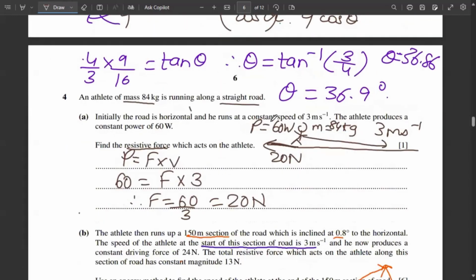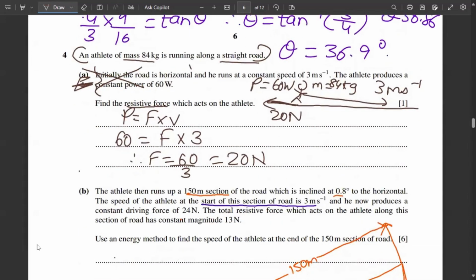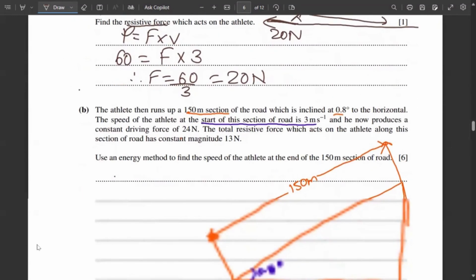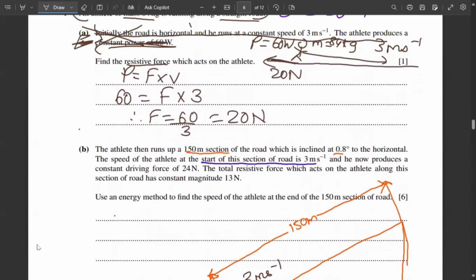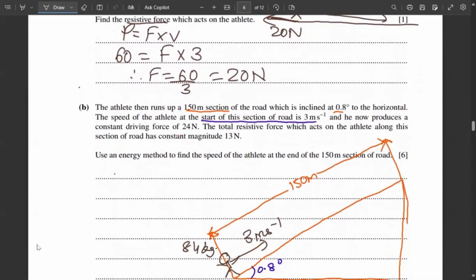And now you'll tell me we'll have to mention this also, power of 60 watt. No. Because this was sub question A. This is under sub question A. This is general information we have been given throughout the question, but this is the information they are going to use to solve A itself. And now when we are solving B, we need to completely ignore this because now our question does not have any reasoning to this. So don't think that power 60 you will consider. No. Here you will have to find out for new things.